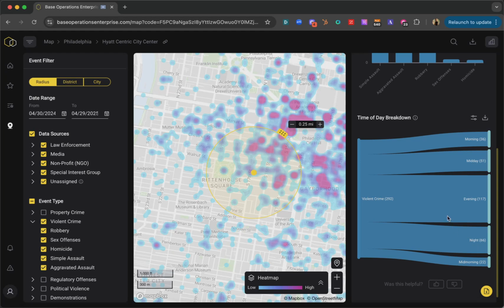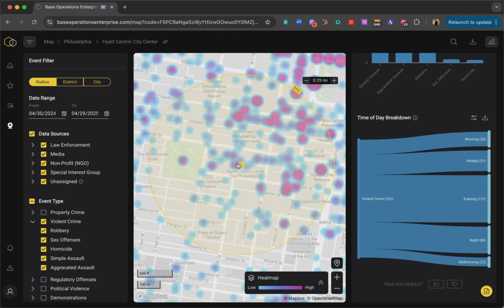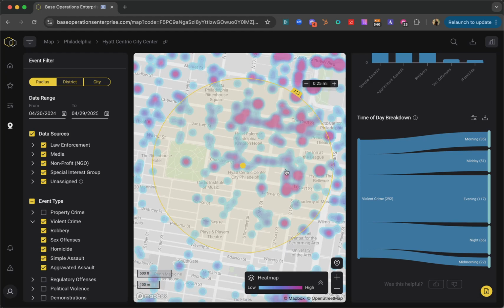So these will make their way into recommendations for travelers, in order to make sure that they're practicing good situational awareness best practices as they're going to grab drinks in the evening, heading to dinner, entertaining clients, whatever it might be. And we can even get as detailed as helping them understand that the majority of this activity as it relates to violent crime is clustered to the north and east along Chestnut, Broad, and South 15th Street from that hotel.